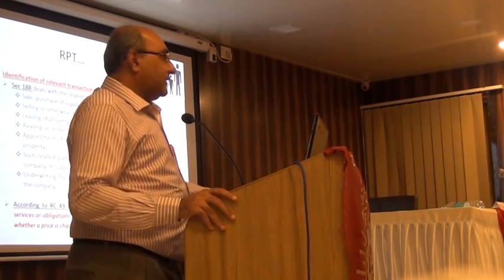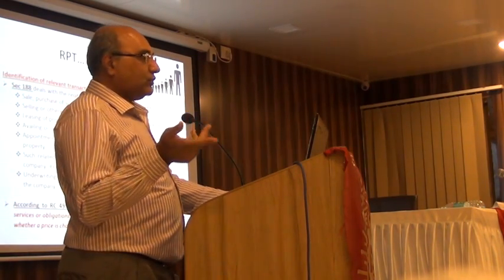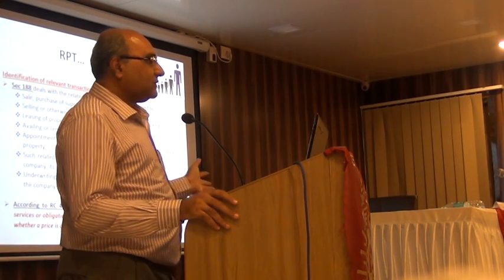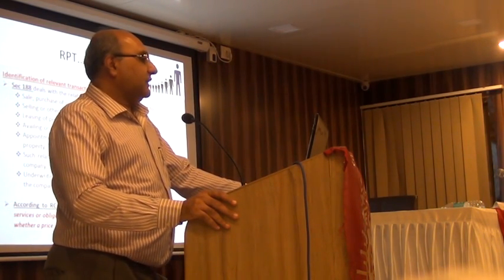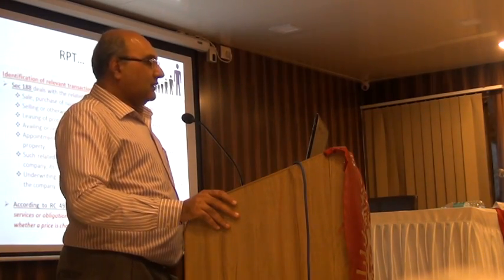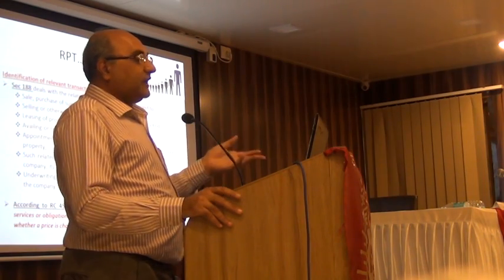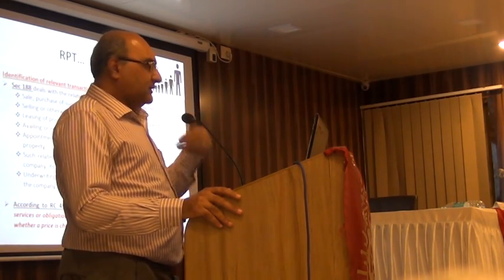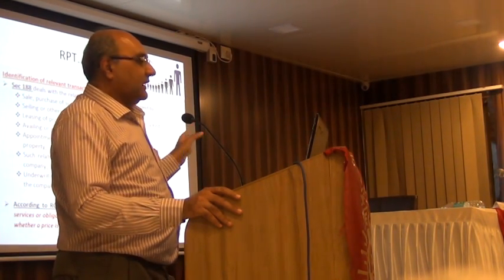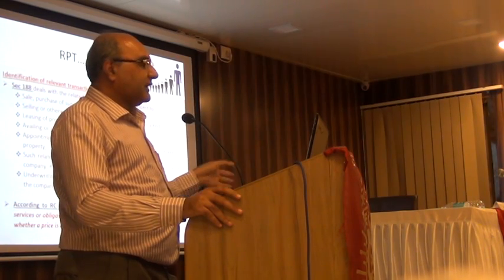Now we come to the identification of related parties. Here again we have to look at both section 188 and for listed companies the revised clause 49. Section 188 deals with related party transactions with reference to the following. Obviously, when you say you are a related party, which transactions do I need to report? Which transactions do I need approval for? Now I have to identify those transactions. And the transactions for which I have to go through the process of approval under this section are given here